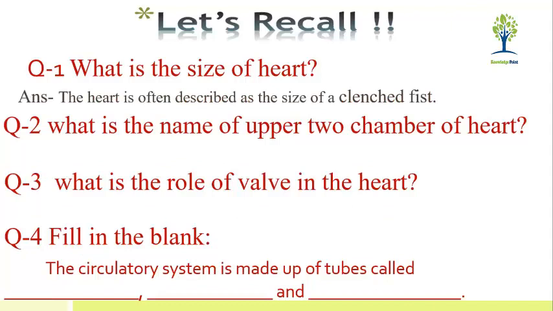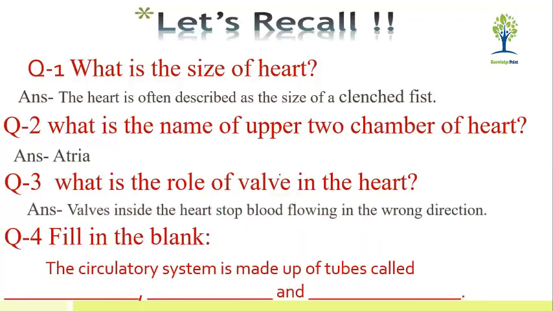What is the name of the upper two chambers of the heart? Sir, right atrium and left atrium. Collectively, they are called atria. Atria is the plural. What is the role of valves in the heart? It stops blood flowing in the wrong direction. Yes, it stops blood flowing in the wrong direction.